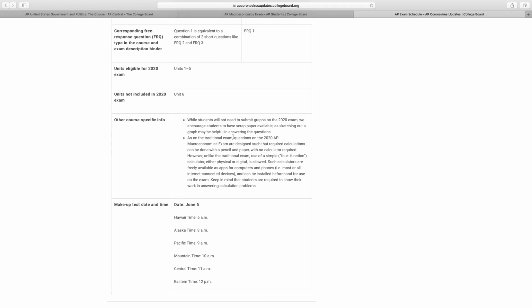As on the traditional exam, questions on the 2020 AP Macroeconomics exam are designed such that required calculations can be done with a pencil and paper with no calculator required. However, unlike the traditional exam, use of a simple 4-function calculator, either physical or digital, is allowed. So good for you, guys. There you go. Such calculators are freely available as apps and computers and phones. You guys have calculators on your phones and stuff like that.